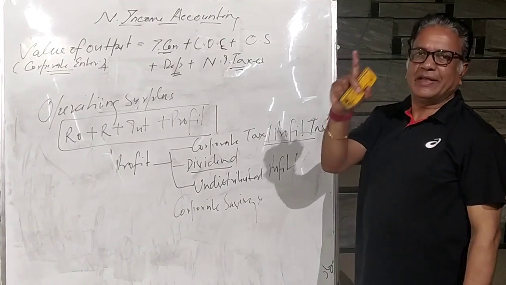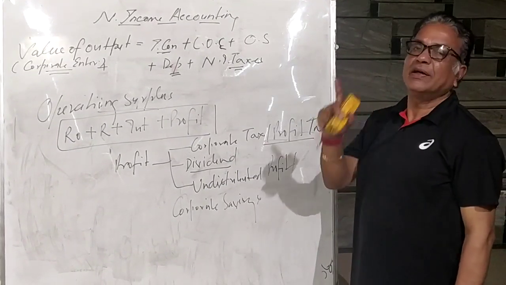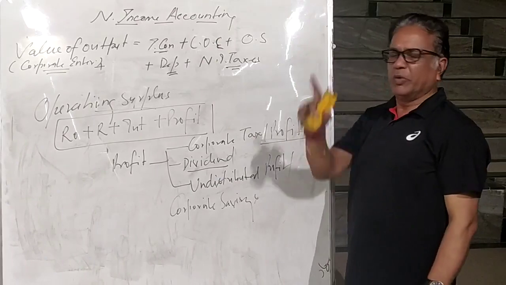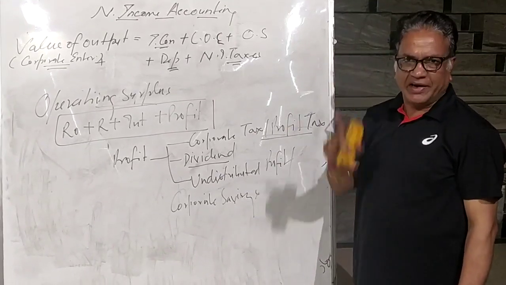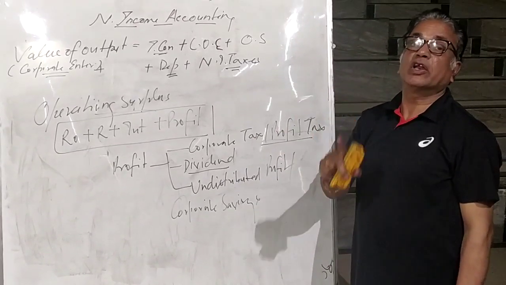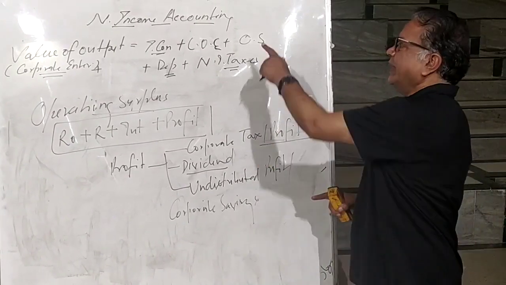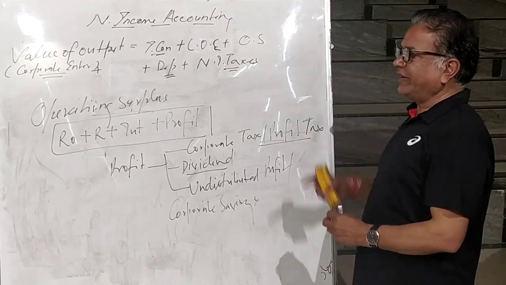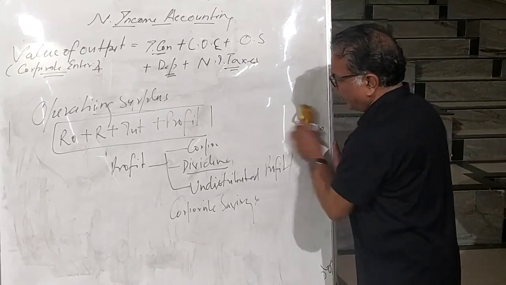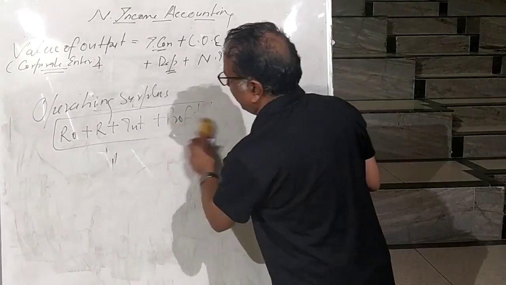Then COE, payment made by the employer to employees in cash and kind. What are the two main components of COE? Wages and salaries, and social security contribution by employer, not employees. Then operating surplus: rent plus royalty plus interest plus profit.